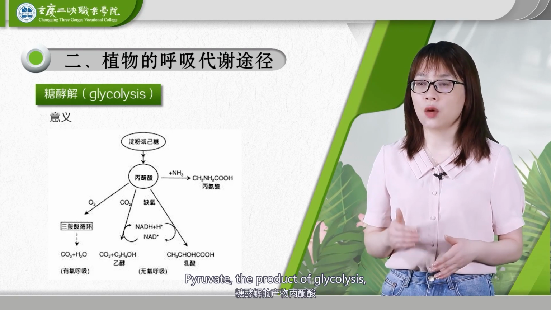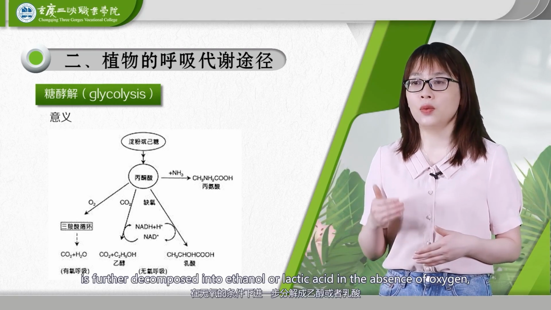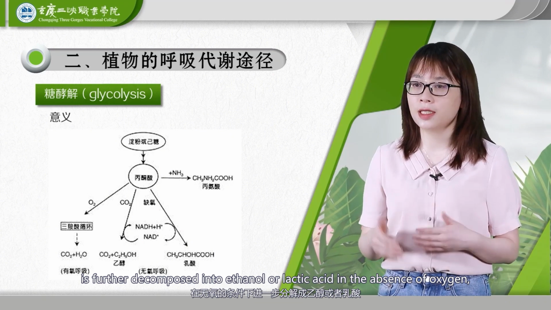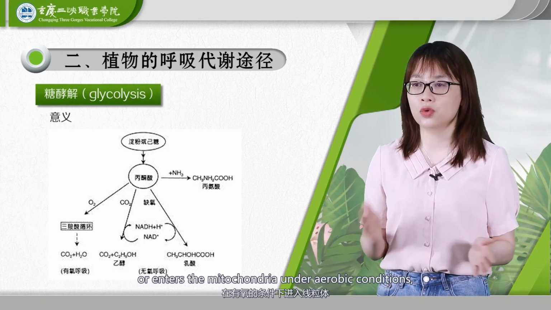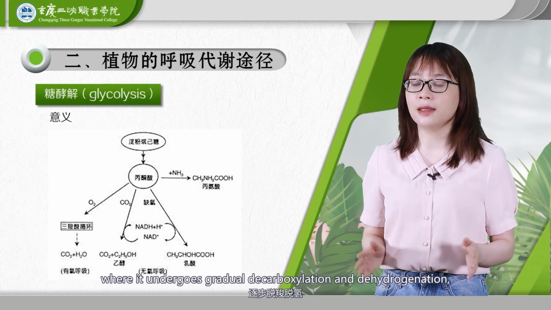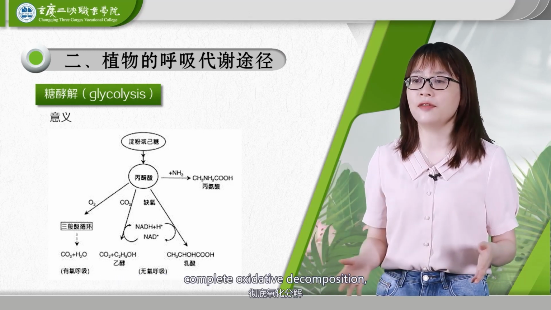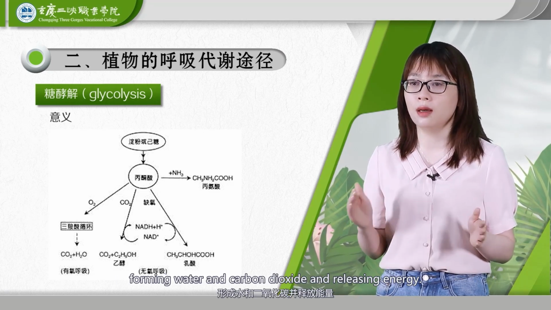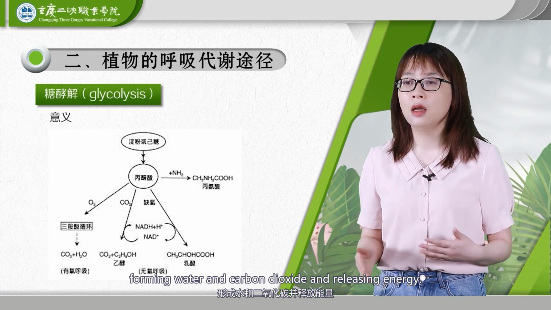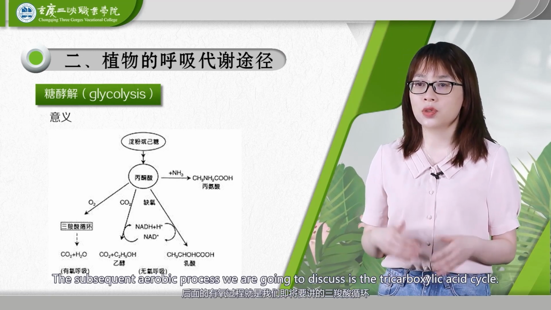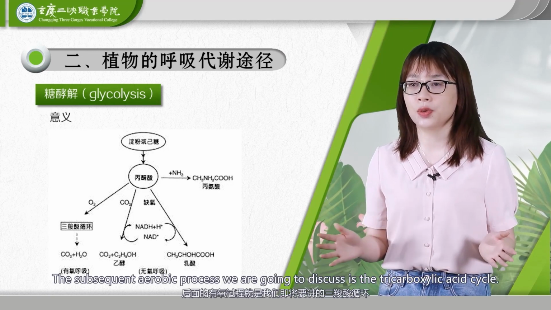Pyruvate, the product of glycolysis, is further decomposed into ethanol or lactic acid in the absence of oxygen, or enters the mitochondria under aerobic conditions, where it undergoes gradual decarboxylation and dehydrogenation, complete oxidative decomposition, forming water and carbon dioxide and releasing energy. The subsequent aerobic process we are going to discuss is the tricarboxylic acid cycle.